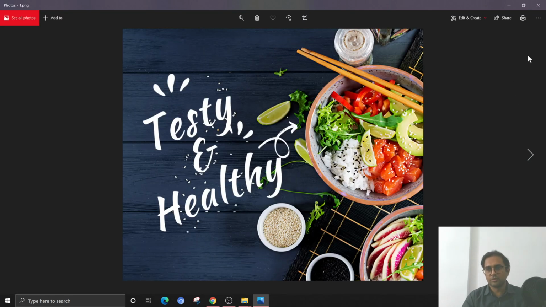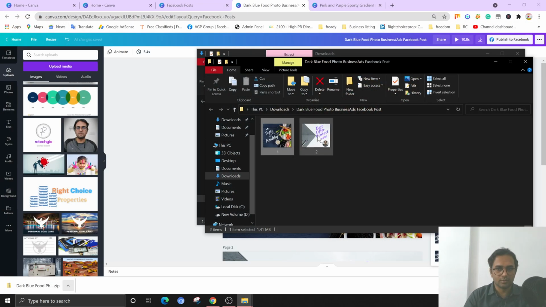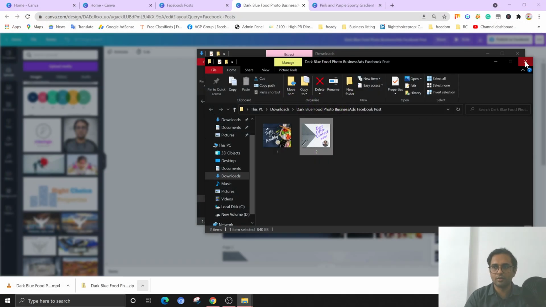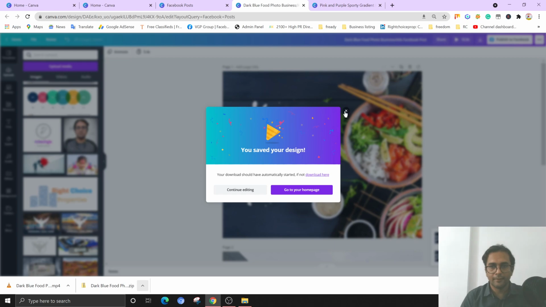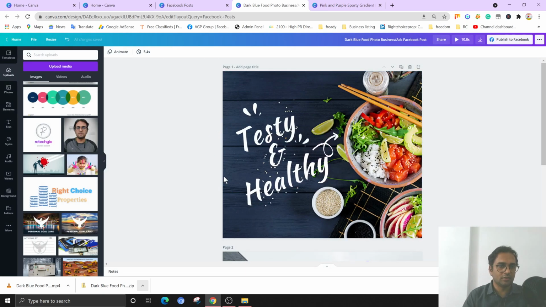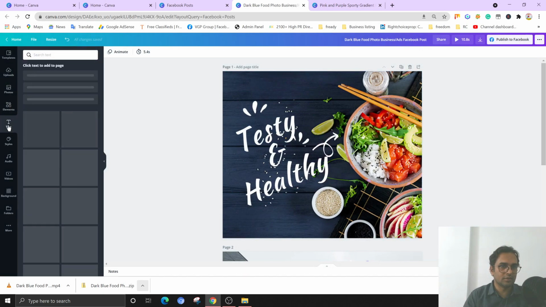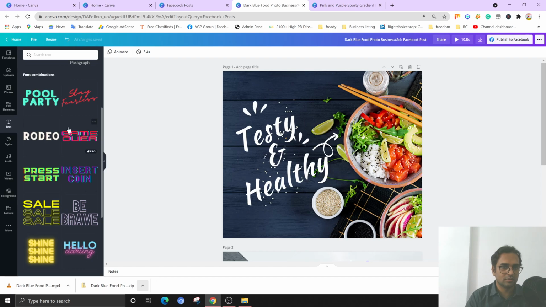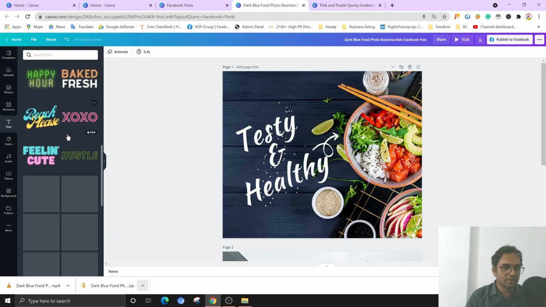So this way you can post the same posters on Facebook. This is another custom poster. This is the simple poster. You can play with the various options which are available on Canva, and publish it on FB. This is the text option. You can change font style, color, and the way it is available. Some sample templates are available.